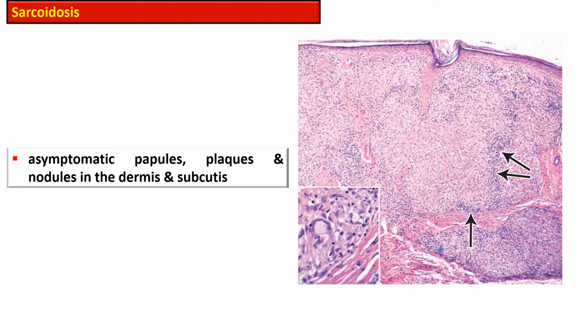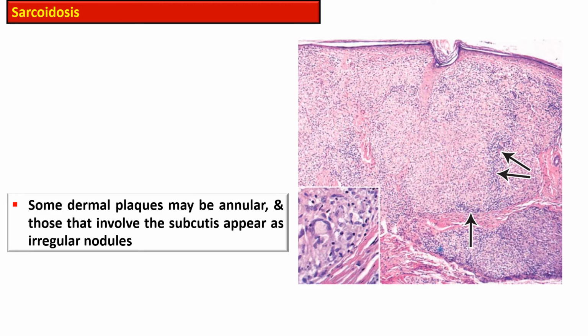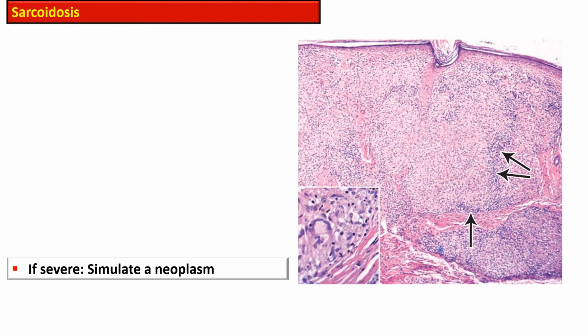Clinically there are asymptomatic papules, plaques or nodules that are present in the dermis or in the subcutis. The dermal plaques may be annular, or sometimes they involve the subcutis. They appear as irregular nodules. They may simulate a neoplasm if the condition is severe.